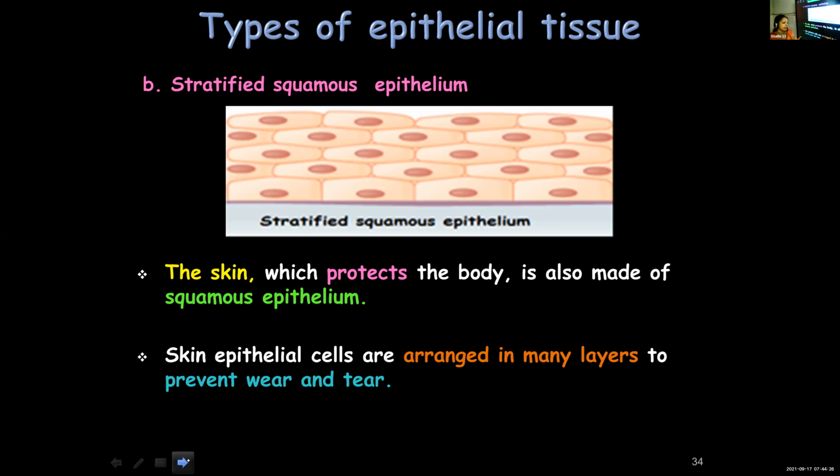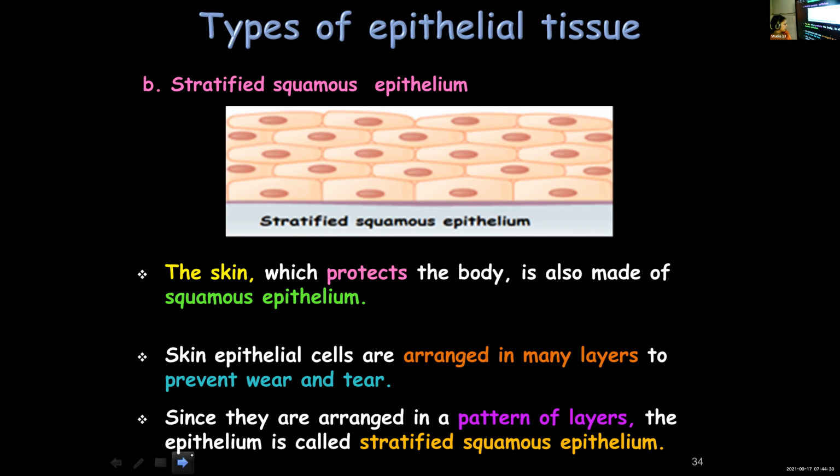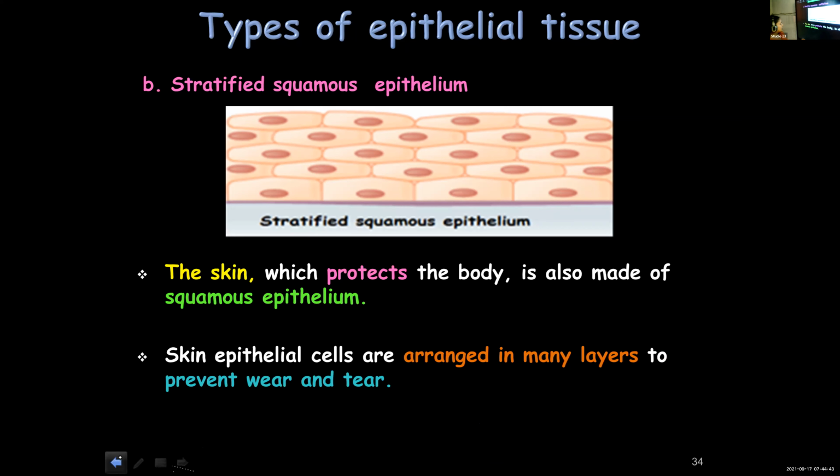They are made of several layers and they can provide maximum protection. Since they are arranged in a pattern of layers, you call this epithelium as stratified squamous epithelium. So from the previous slide, we will see once again.